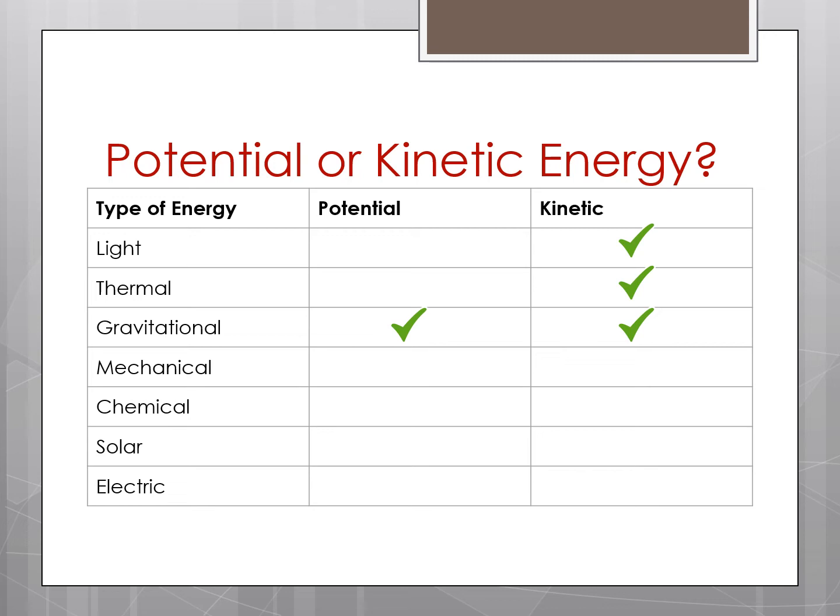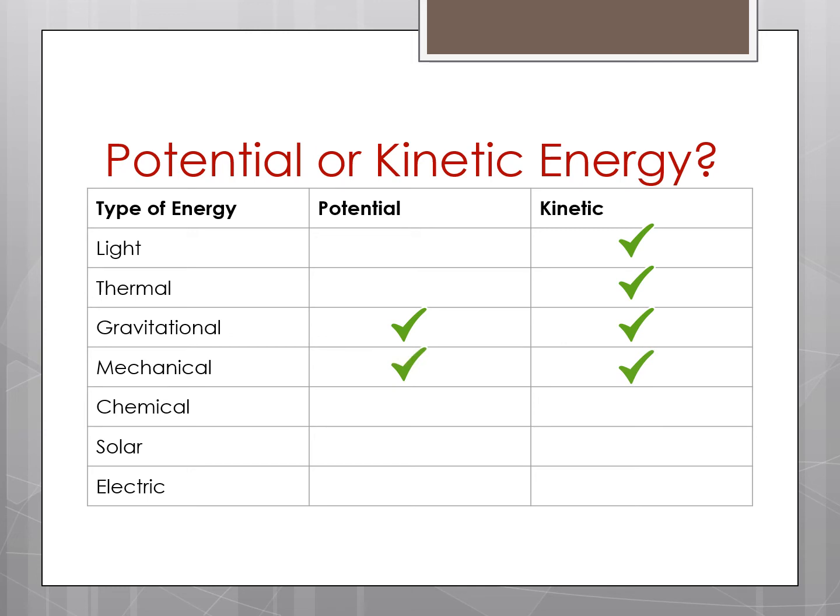But as soon as you drop the basketball it will then have kinetic energy because it is moving towards the earth. And the gravitational energy is pulling that object down to the earth. So that is why gravitational energy is both potential and kinetic. The next energy we're going to talk about is mechanical. So it can be both potential and kinetic.